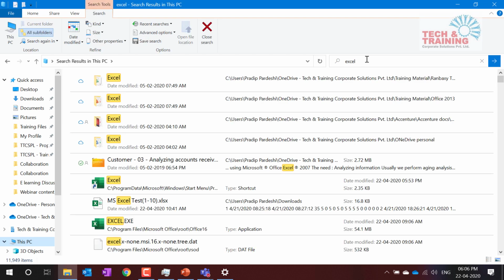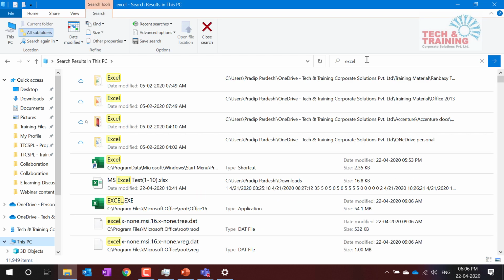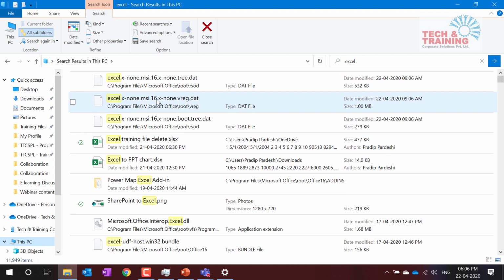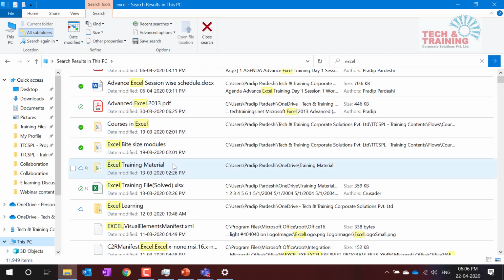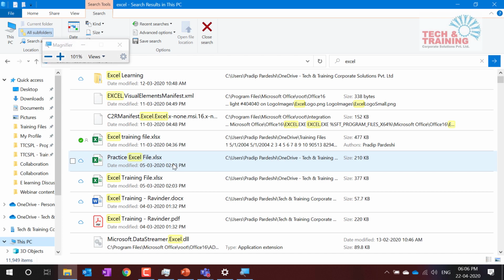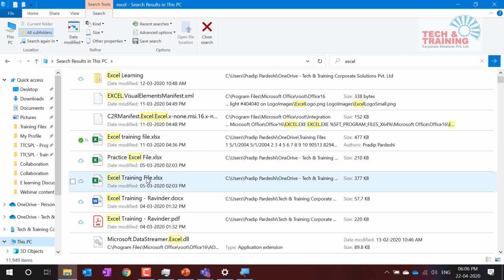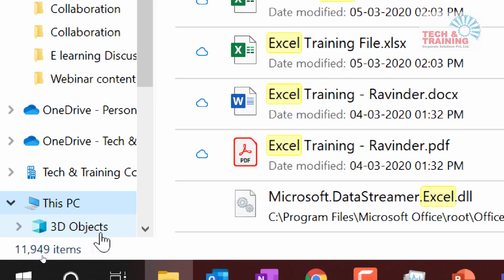Now when I press enter, I want you to notice a few things. First, I have got Excel folders, Excel icons, Excel system files, PDF files. Plenty of files are visible here. Second, you can see the number of files. I've got 11,949, almost 12,000 files. Is it really possible for you to go through all these files and search for the file that you are looking for? Of course not.